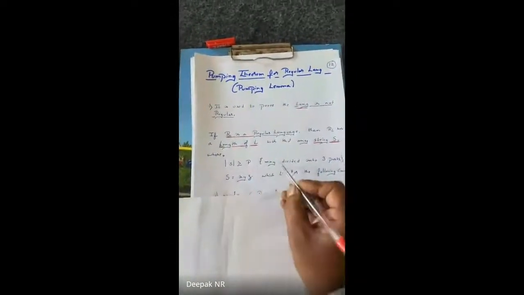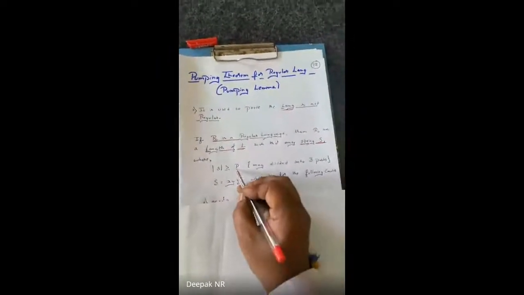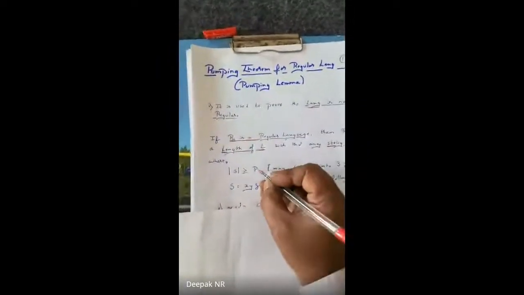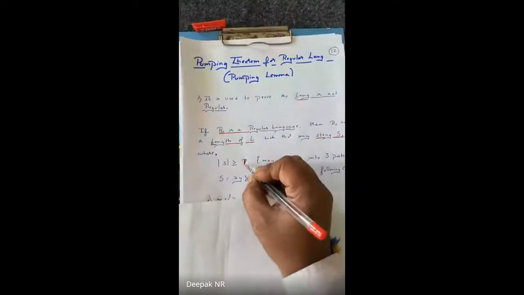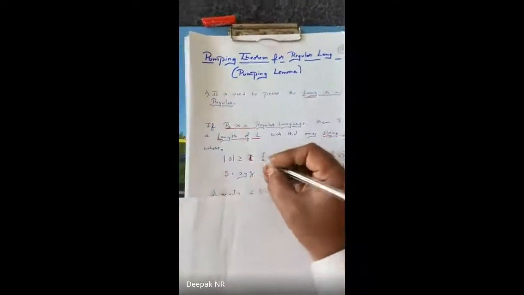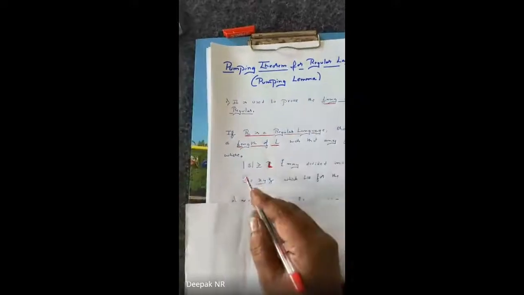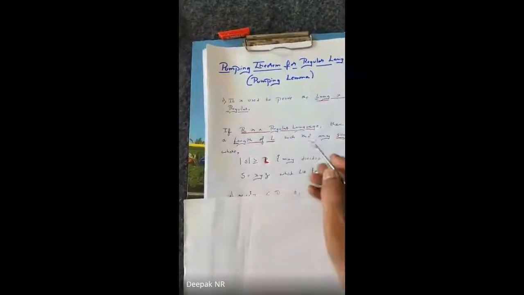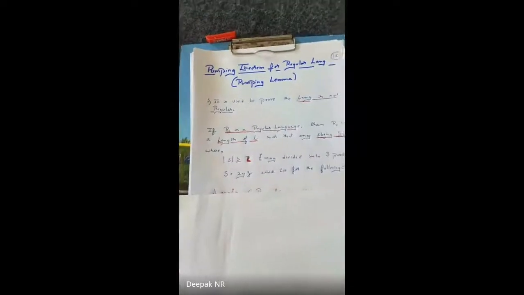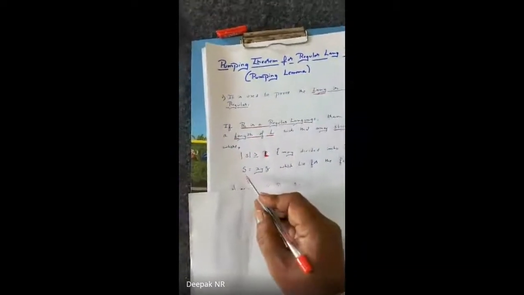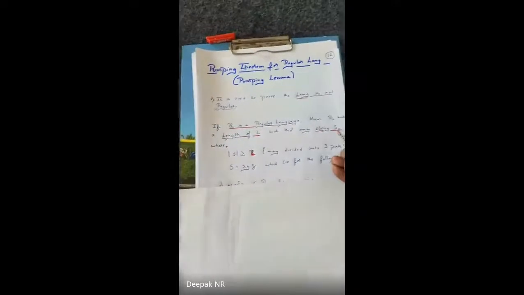What is P? P means we are dividing the string into 3 parts, and hence we call it P. I can use P or I can use the length L. The length of S, the length of the string, should be greater than or equal to the length of the given language. And S is called a string.